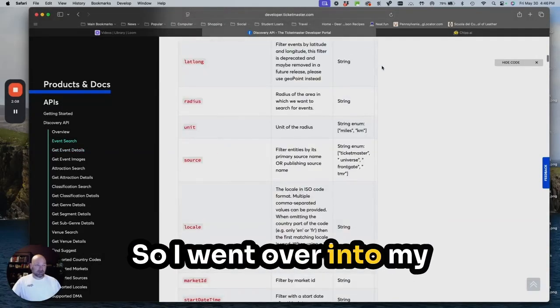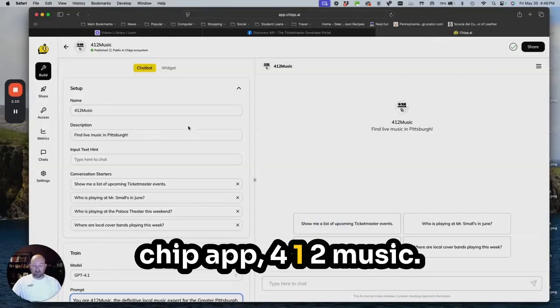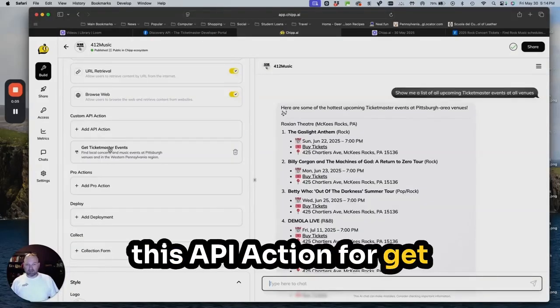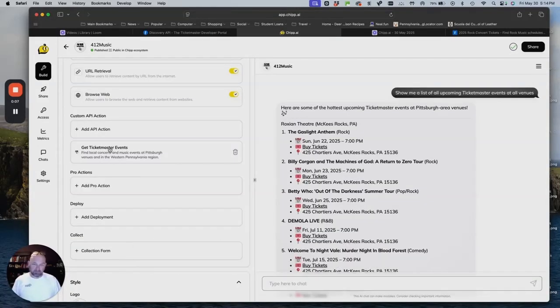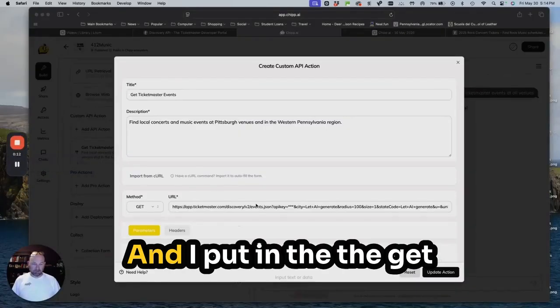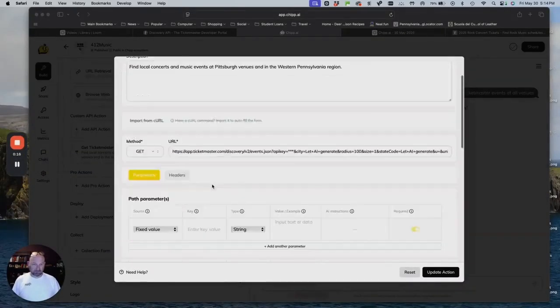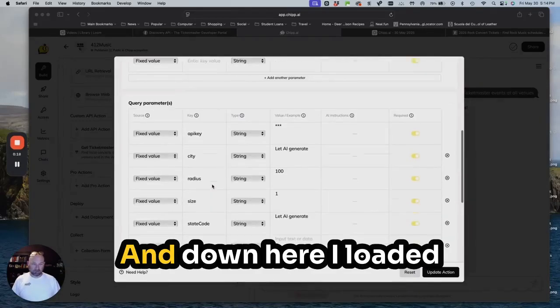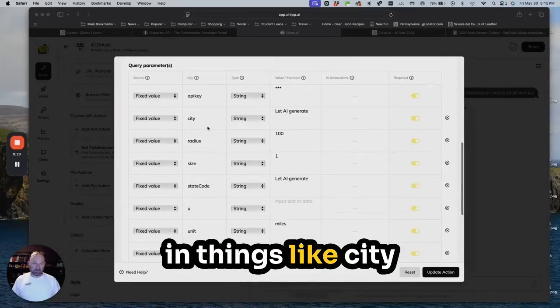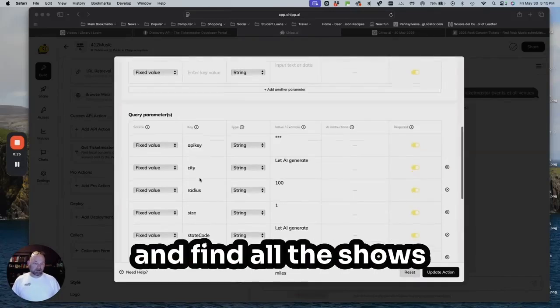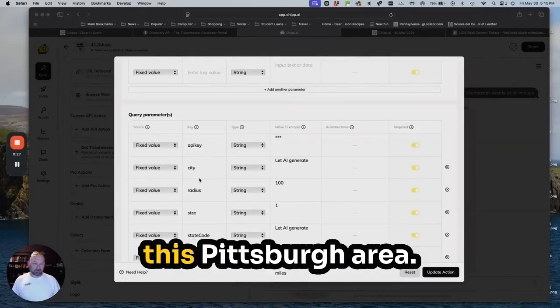So I went over into my Chipp app, 412 Music. You can see here I added this API action for get Ticketmaster events. And I put in the get method and the URL. And down here I loaded in things like city, radius, size, etc. I could go in and find all the shows that are listed under this Pittsburgh area.